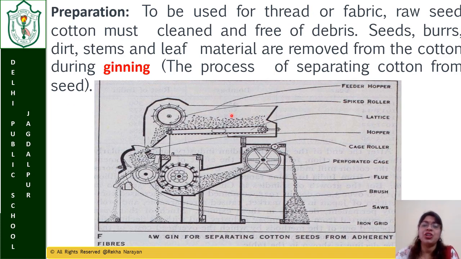This is a ginning machine. You can see that here we are feeding. This is the feeder. Here we feed the entire cotton bolls that we collect from the plant, and here it is crushed. After crushing, the seeds are separated in two places and the cotton fibers are finally collected here. Okay, understood?